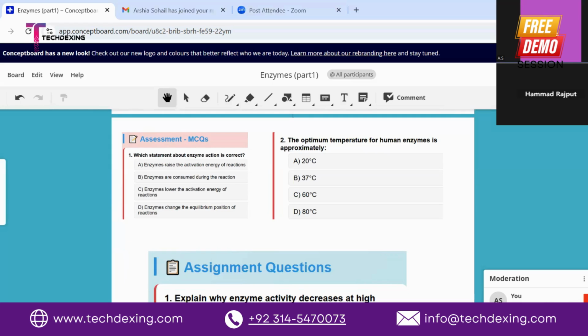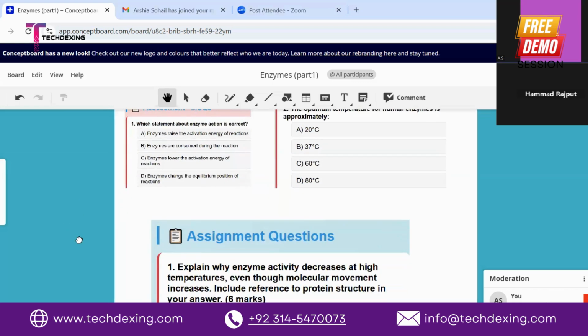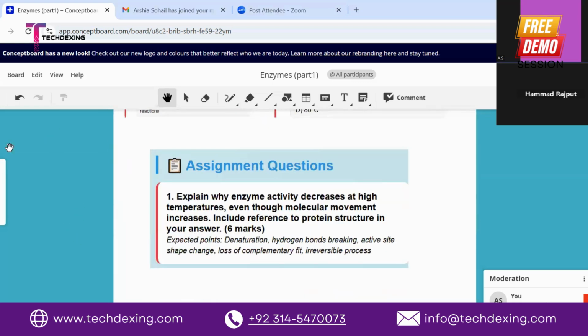Now the second question. The optimum temperature for human enzymes is approximately 20 degrees Celsius, 37 degrees Celsius, 60 or 80 degrees Celsius. Which one will be the right answer? B. Yes, 37 degrees Celsius. Okay, now we have done the assessment MCQs.